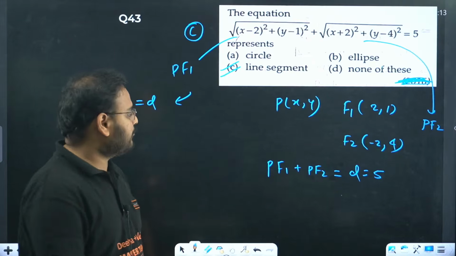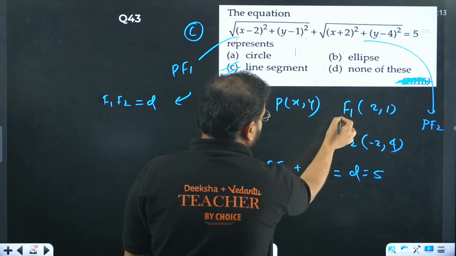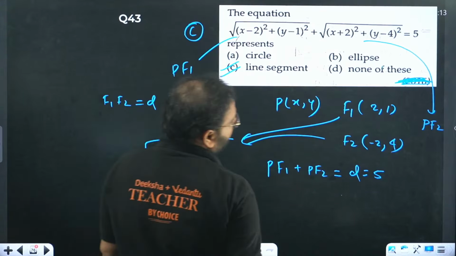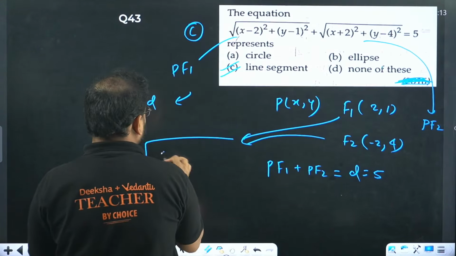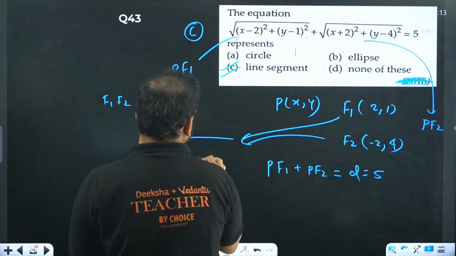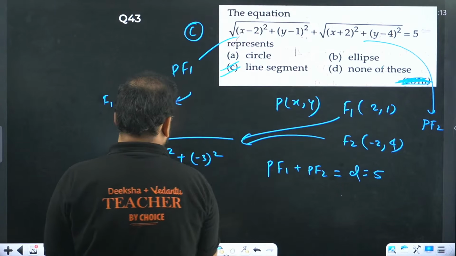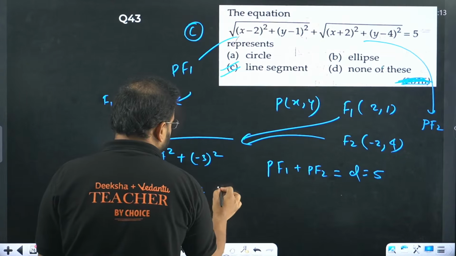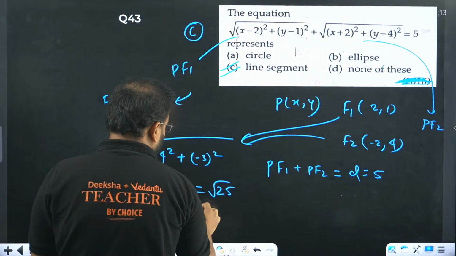Alright, let's find F1F2 then. From the points we get 2 minus of minus 2, which becomes 4 square, and 1 minus 4, that becomes minus 3 square. That's 16 plus 9, which is 25, root of it is 5.